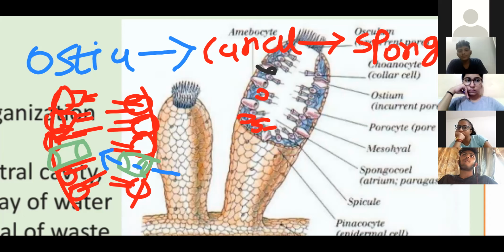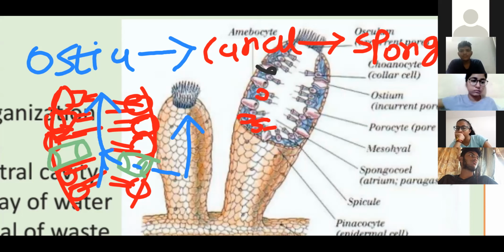So they show beating of flagella. Flagella beat in an upward direction. So whatever water comes over here moves upward where the large pore is present, the osculum. And through the osculum, this water comes outside.